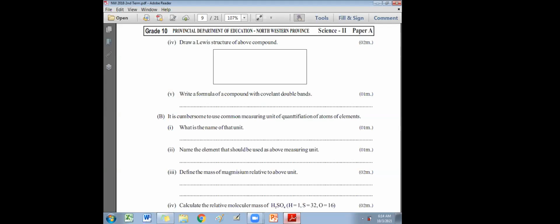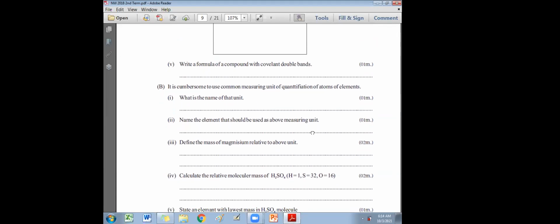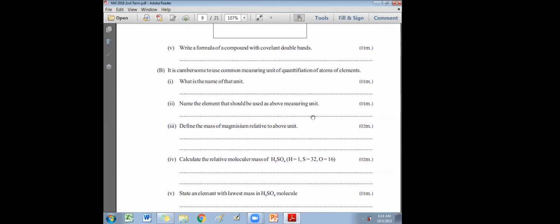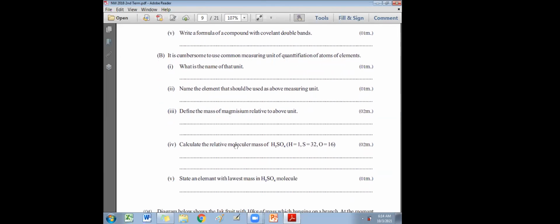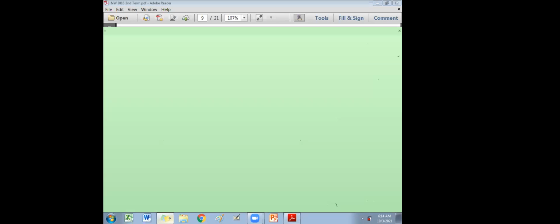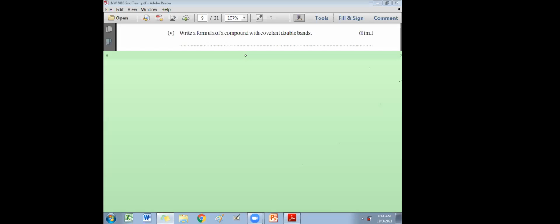Let's see what is the next question. Write the formula of the compound with covalent double bond. If they ask you to write the formula, write the formula. If they ask you to write the name of the compound, write the name. Please write what they ask.